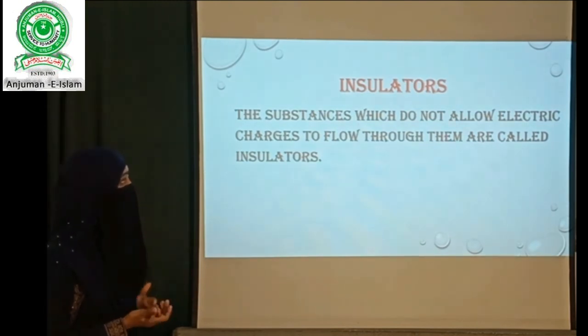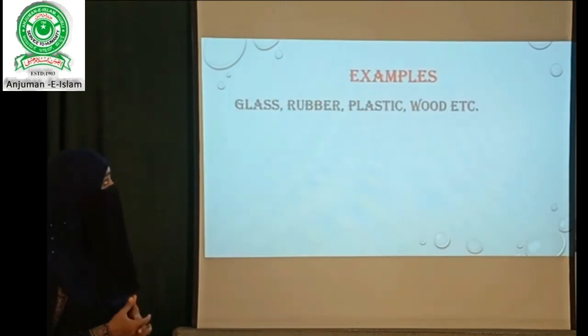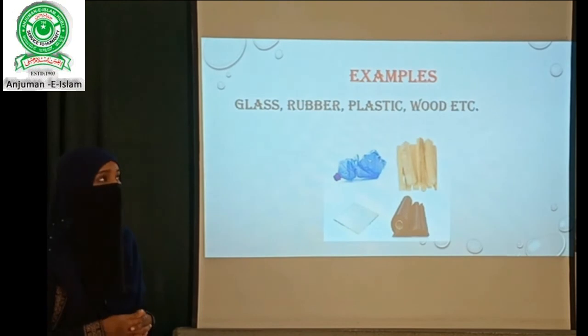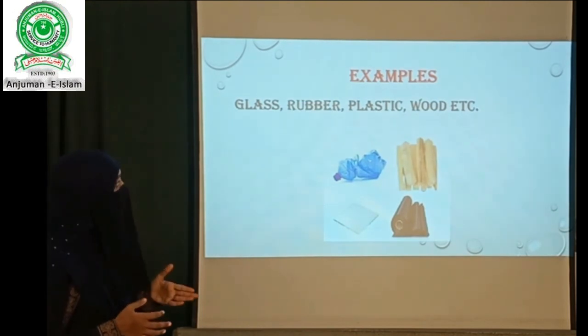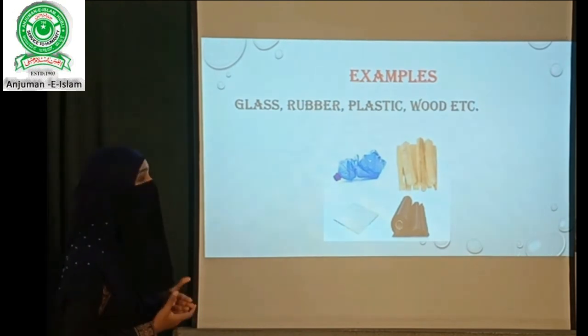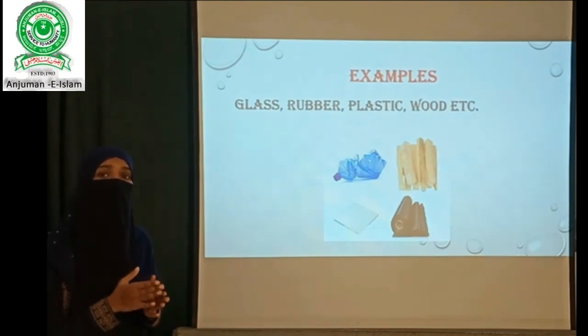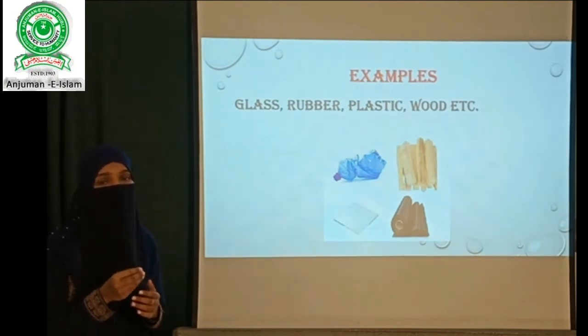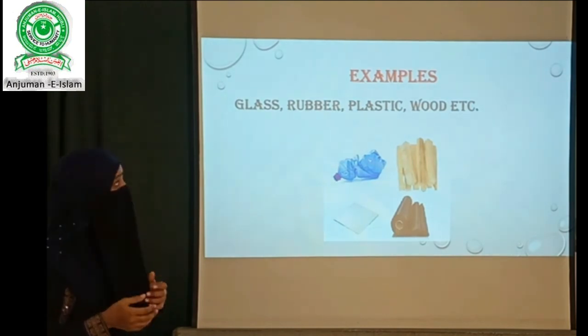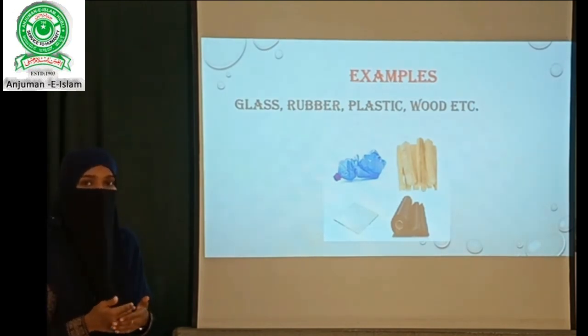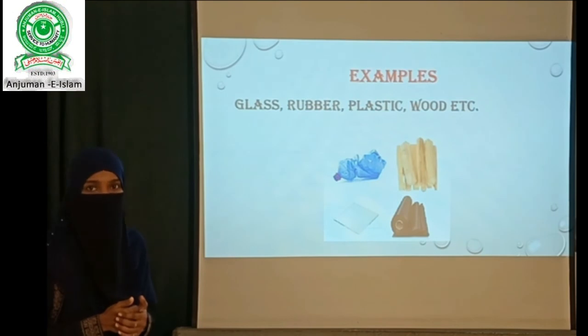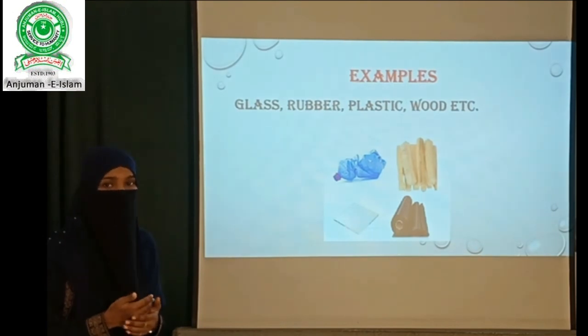Now let us see some examples of insulators, which are glass, rubber, plastic or wood. Glass, rubber, plastic, wood, all these are substances which do not allow mobile charges or free charges to flow through them, just because of the small number of mobile charges or free electrons.